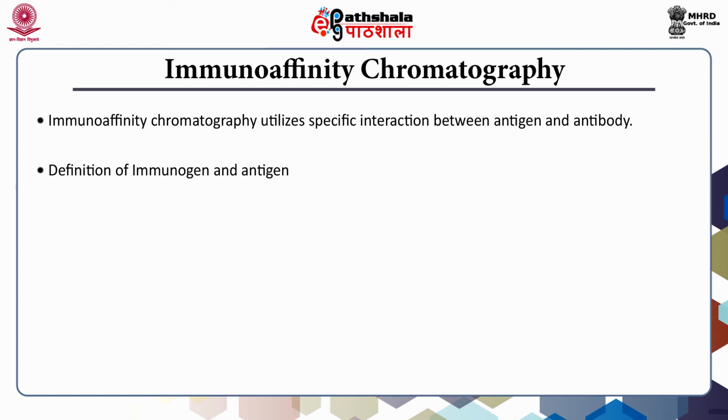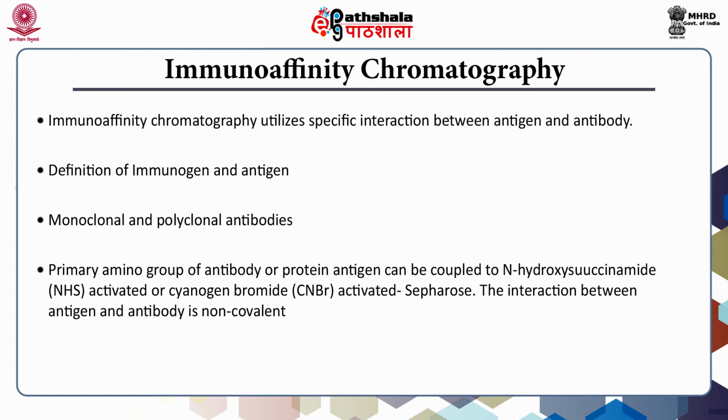Antibodies produced by an animal in response to an immunogen are polyclonal antibodies, which are mixtures of different protein molecules but have binding affinity for the antigen. Monoclonal antibodies can also be prepared. These antibodies are advantageous over polyclonal antibodies. Monoclonal antibodies of desired affinity can be selected. The primary amino group of an antibody or protein antigen can be coupled to